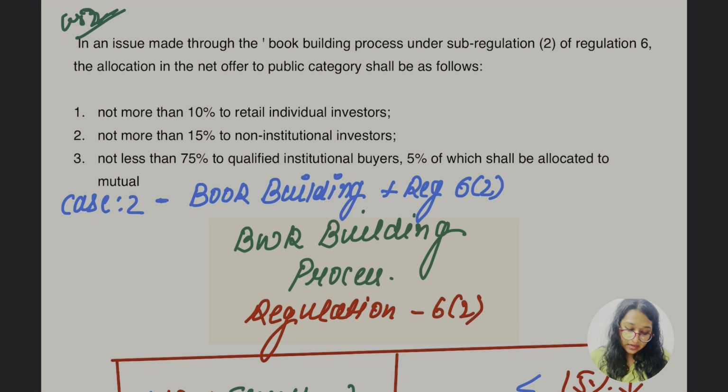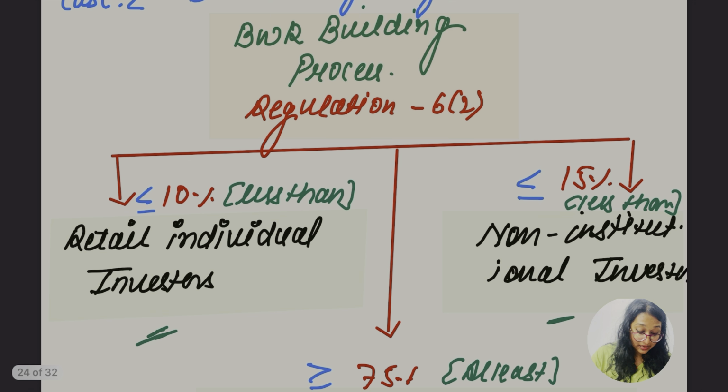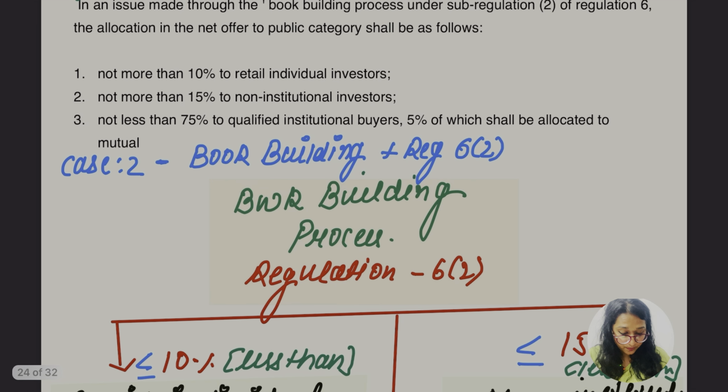If in an issue made through the book building process under sub-regulation 2 of regulation 6, they are talking about regulation 6 subsection 2, the allocation of the net offer to the public shall be the following: 10%, then 15%, and at least 75% is to be allocated to whom? That is what it says.